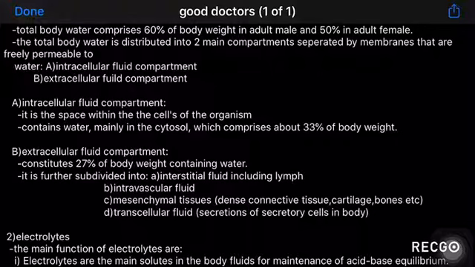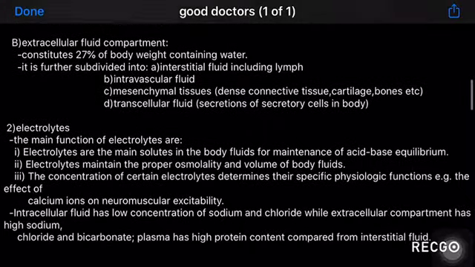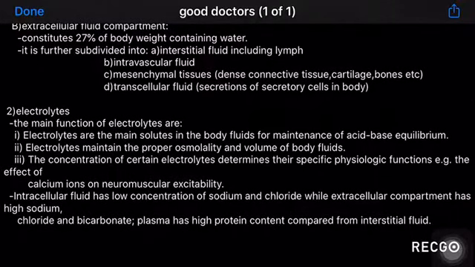The extracellular fluid compartment is again divided into the interstitial fluid, also including the lymph; the intravascular fluid or the plasma; mesenchymal tissues which hold water, such as the dense connective tissue, cartilage, and bones; and transcellular fluid, which are secretions of secretory cells in the body. The second component is electrolytes.